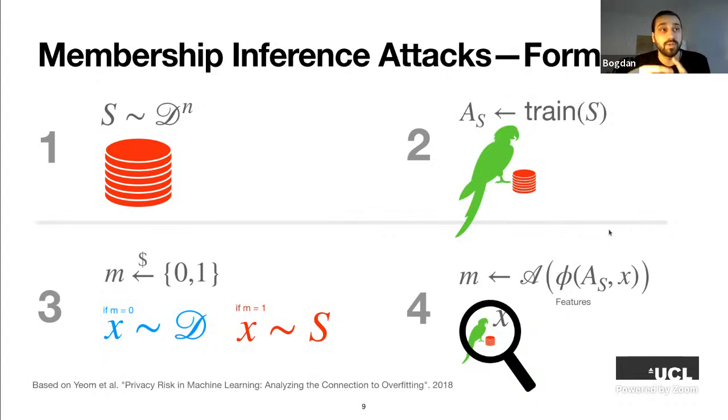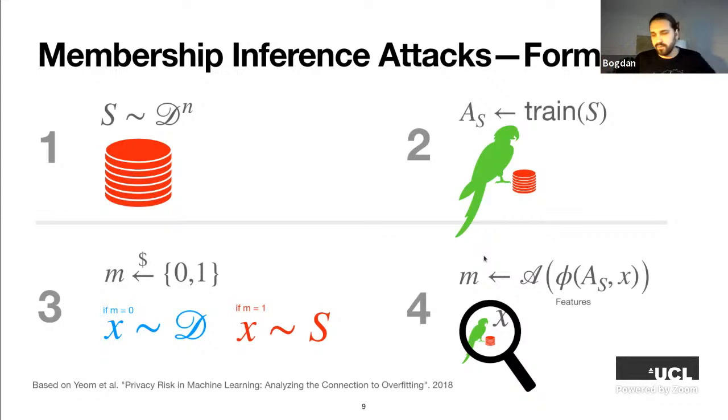So usually this could be the loss of the model for this challenge example, or the output of the model for this challenge example, and so on. And then the adversary needs to predict M hat, whether the value of the coin was 0 or 1, whether this challenge example is coming from the data distribution or from the training data set.